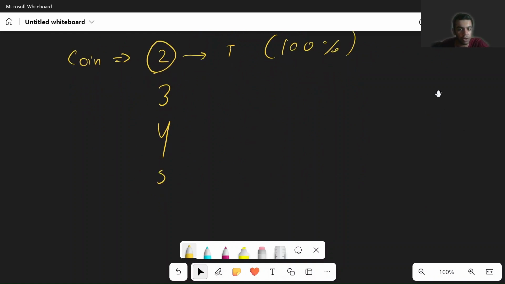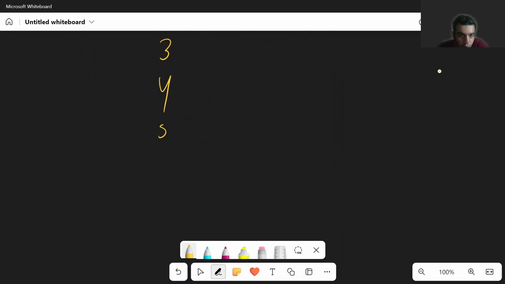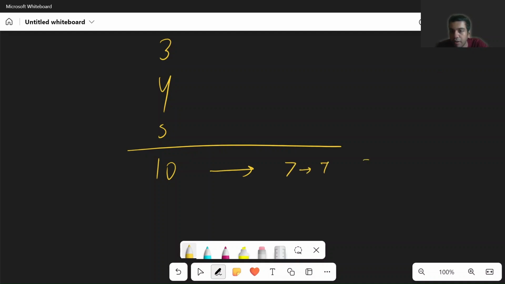Suppose we go till 10. Now we toss it 10 times and 7 times tail comes and 3 times head comes up. So what's the probability? It's a 70-30 ratio of tail and head. So is it a fair coin? No, we still cannot say that.